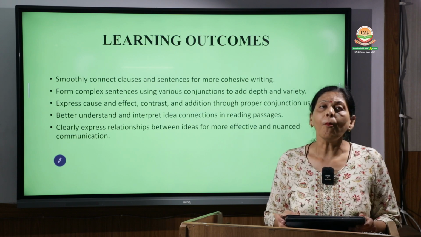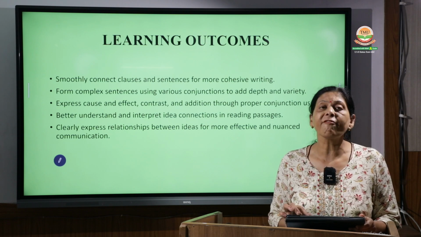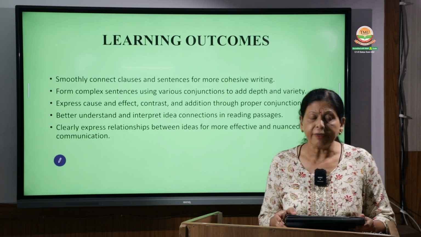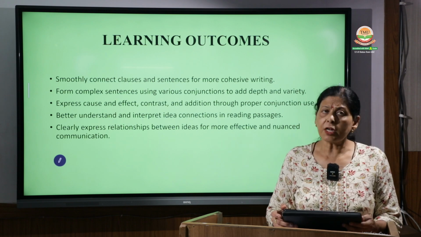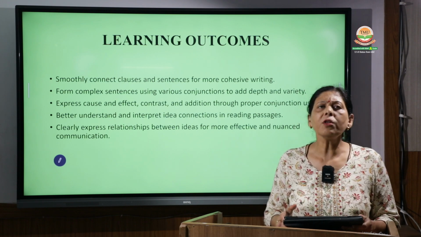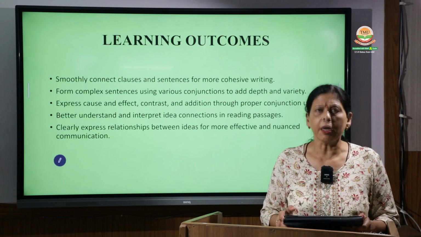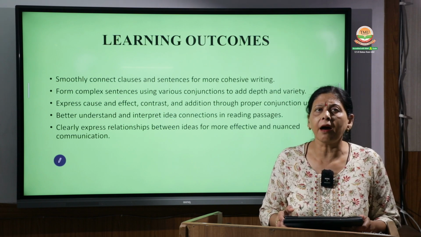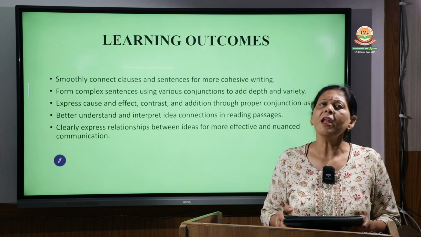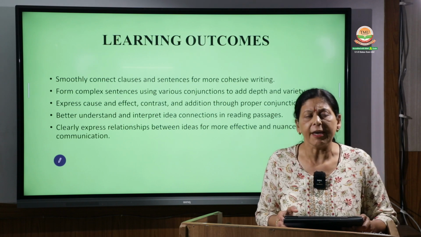Communication becomes easier and more effective. Slowly and gradually we will see how learning conjunctions makes communication, reading and writing very effective.